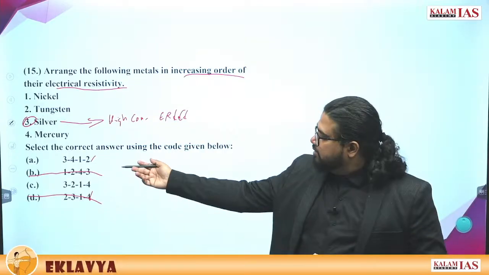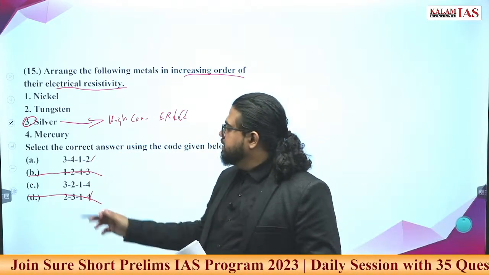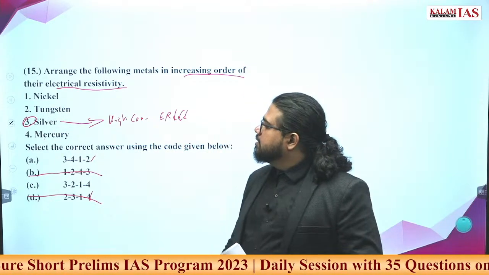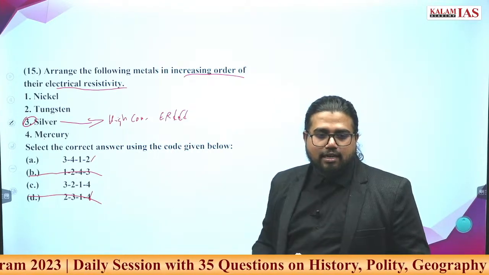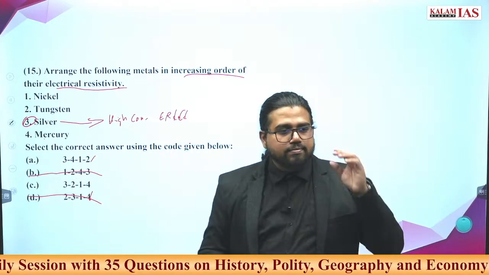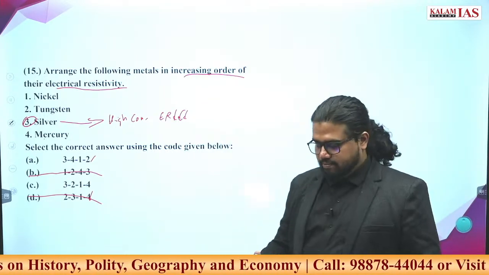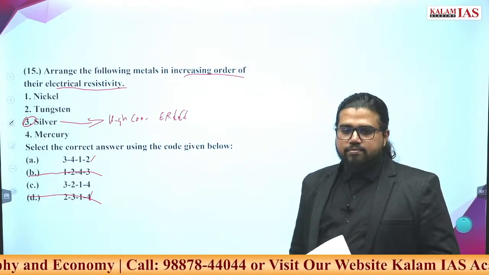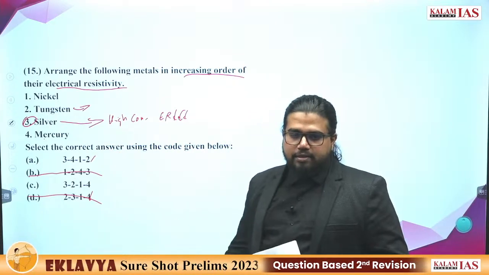Now you are left with either A or C. Now try to find the answer from this. We have mercury, tungsten and nickel. Which one can have higher resistance or lesser conductance? Tell me. Tungsten is used in an electric bulb.